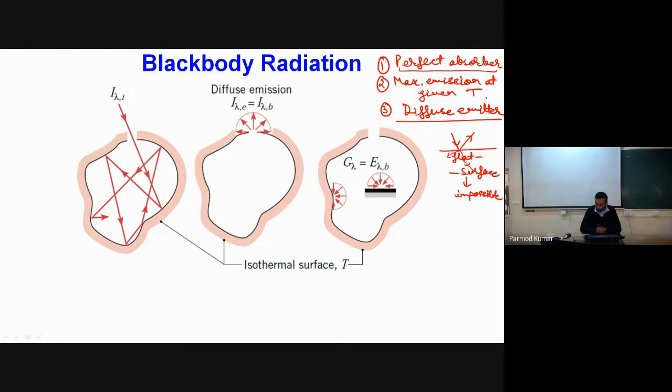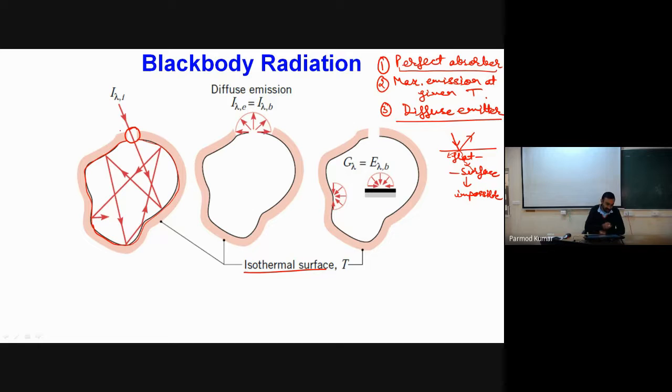So if we have to construct a black body, we can use an isothermal cavity. Consider a hollow cavity whose entire periphery is maintained at a fixed temperature. It means we have an isothermal enclosure, where the different surfaces of the cavity are at the same temperature. And we provide a very small aperture in this cavity.